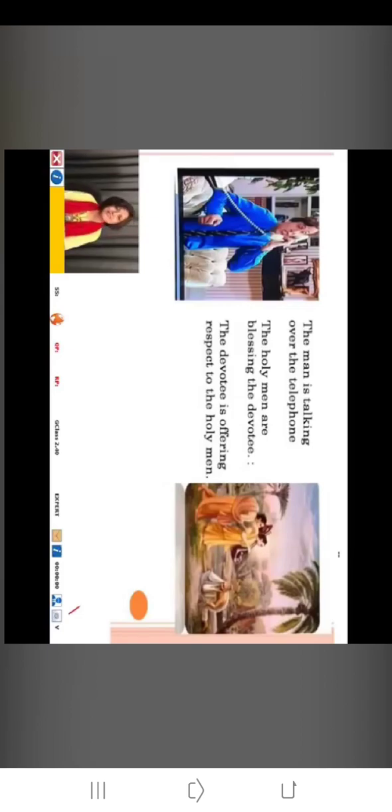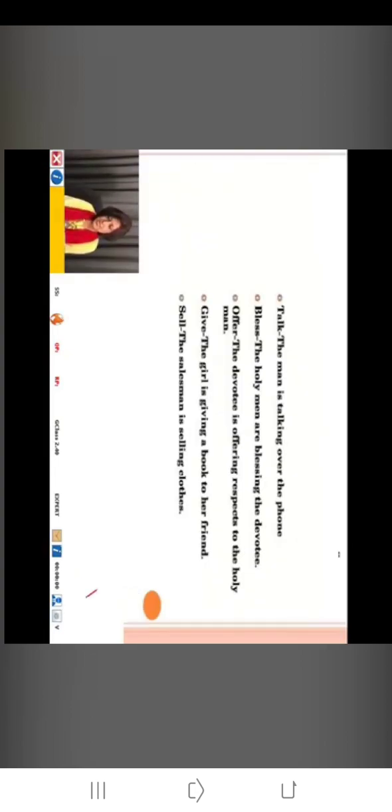Similarly here, this girl is giving a book to her friend. So give is an action, and that is a verb. And here the salesman, in the picture on the right, is selling something. So sell is a verb, because it's an action word. This is what we discussed yesterday in detail. Those were action words because they were conveying some action done with the body or with the mind.